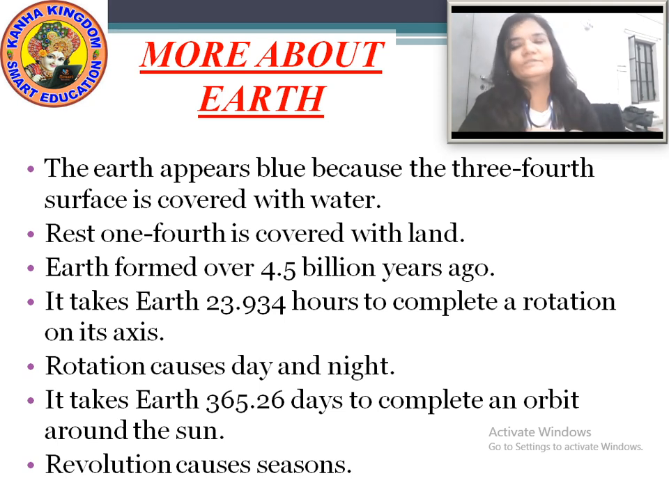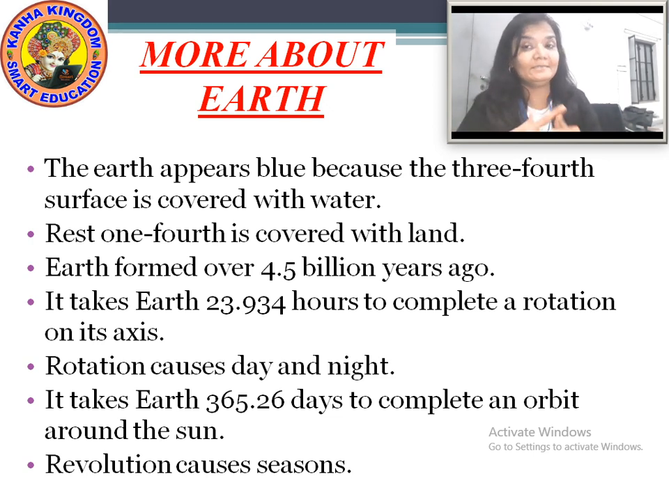And this rotation causes day and night. The part which comes in front of the sun gets day, and the part which is on the back side, where it is dark, gets night.